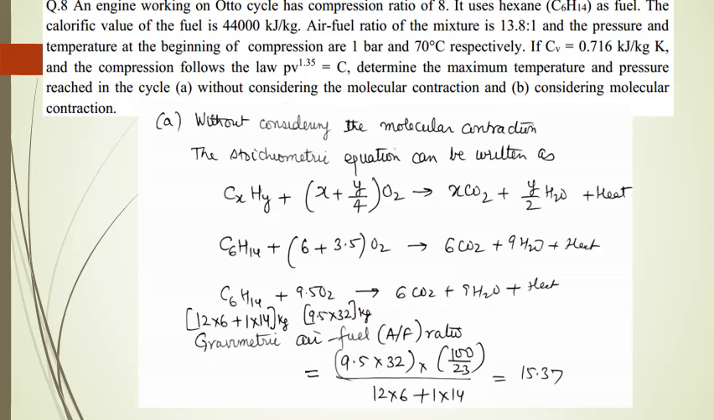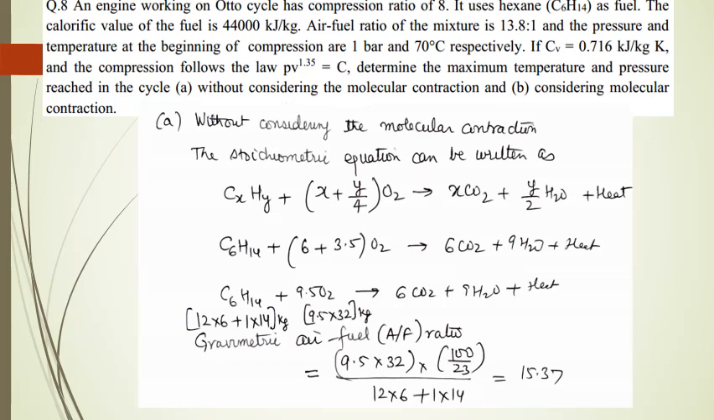So now you can see 12 into 6 plus 1 into 14. This is the mass of hexane if 1 mole of hexane is burning. So per mole of hexane, it has this much mass, that is 12 into 6 plus 1 into 14.